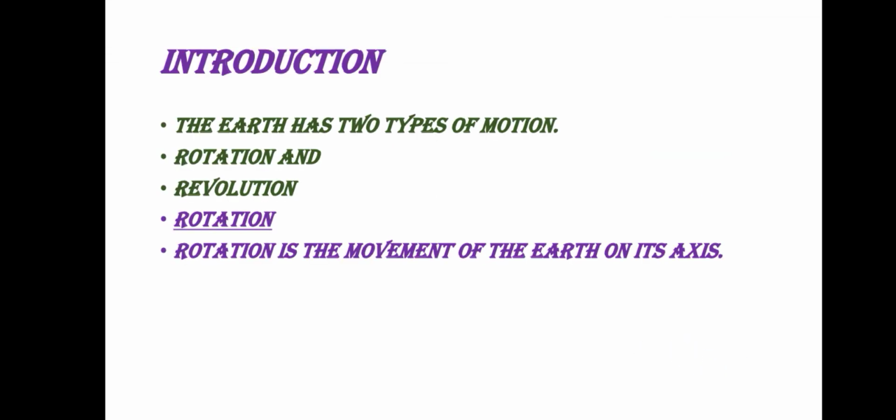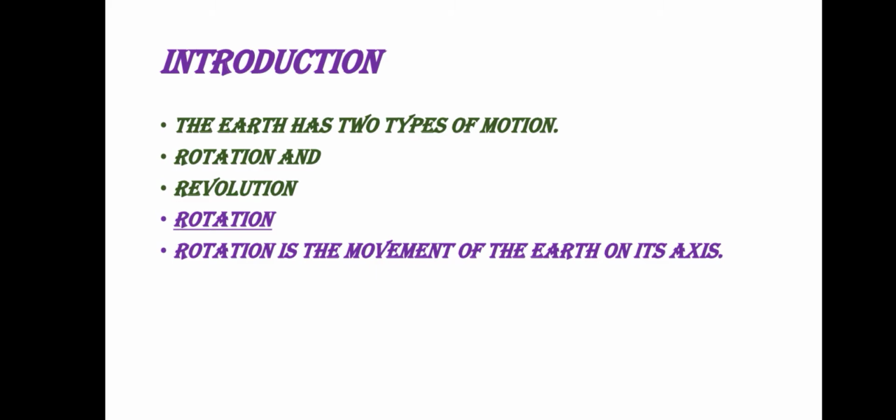Hi dears, in this video we are going to see 6th Geography chapter 3, Motions of the Earth. Earth, which is our planet? Which planet are we living on? Yes, we already went through in chapter 1, that is Earth. Earth is our planet. Motions, what is meant by motions? Movements. So the Earth has two motions, that is, two movements of the Earth: rotation and revolution.